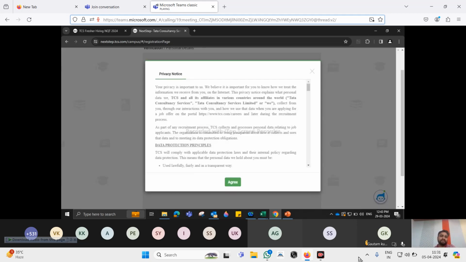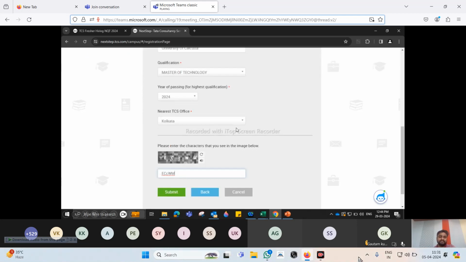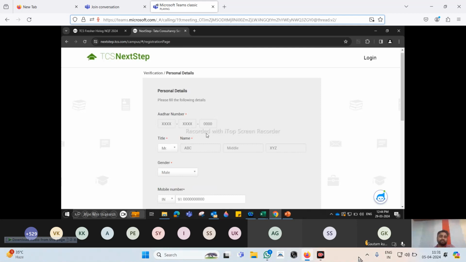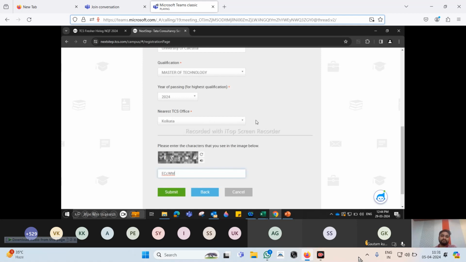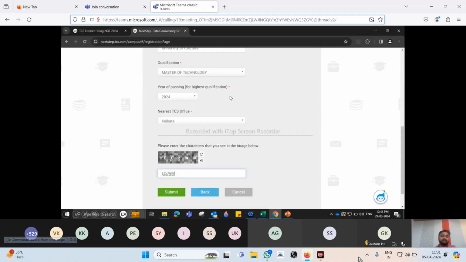You are taken to a privacy notice. You click agree on that. Then you are taken into a page which looks like this. And here, most importantly, you need to enter your gender. You can choose your gender, then you move to your highest qualification. Whatever you have done, be it a BTech, MCA, or MSc, you can put it here. Year of passing should be mandatorily 2024.